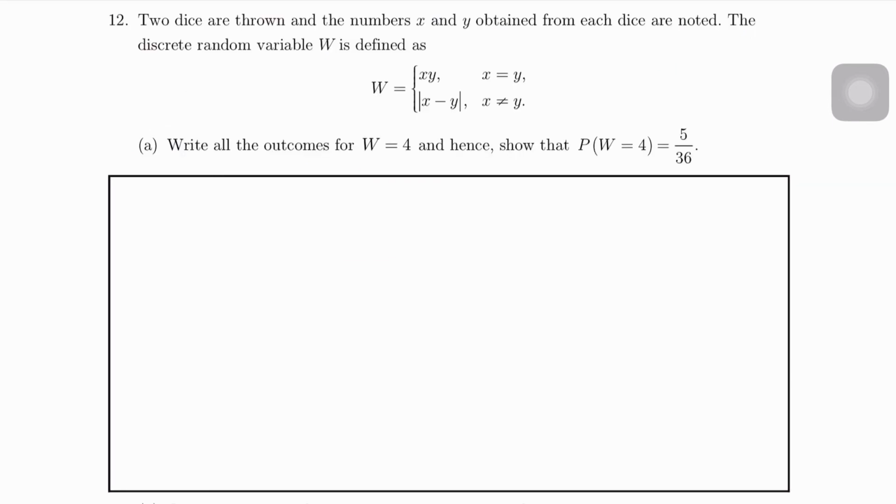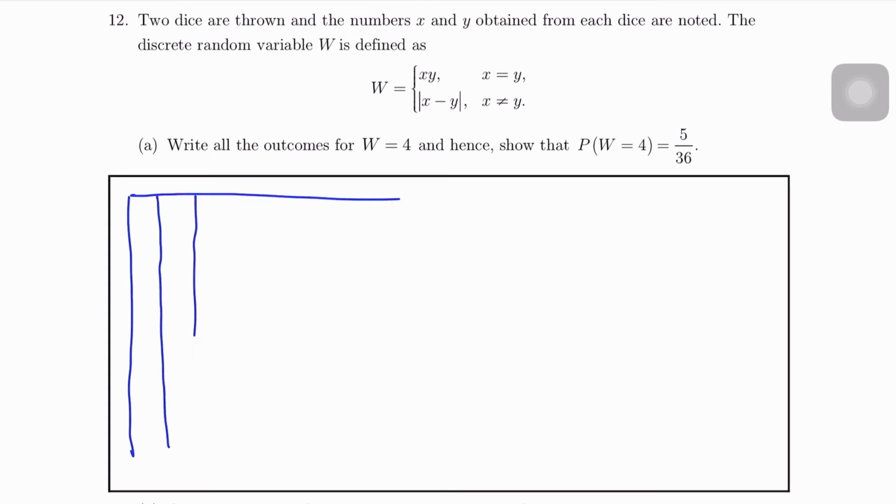Question 12. 2 dice are thrown and the numbers X and Y obtained from each dice are noted. The discrete random variable W is defined as W equals X times Y for X equals Y, and modulus of X minus Y for X not equals Y. Write all the outcomes for W equals 4 and hence show that probability W equals 4 is 5 over 36. So here we will make an outcome table for throwing 2 dice.